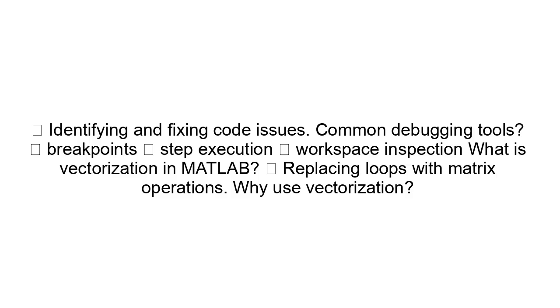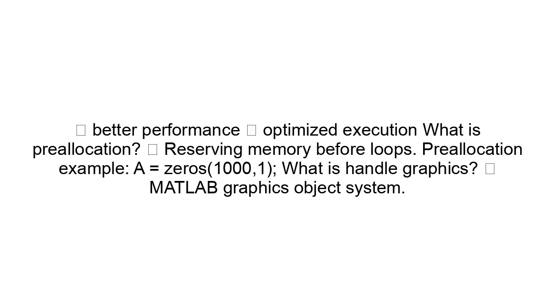What is vectorization in MATLAB? Replacing loops with matrix operations. Why use vectorization? Better performance and optimized execution. What is pre-allocation? Reserving memory before loops. Pre-allocation example: A = zeros(1,1000).